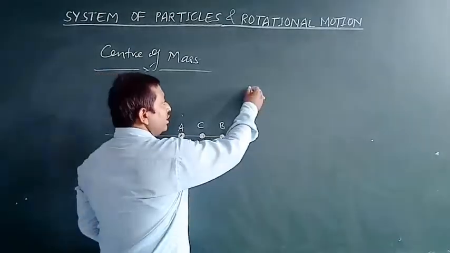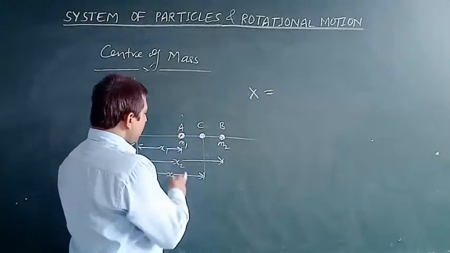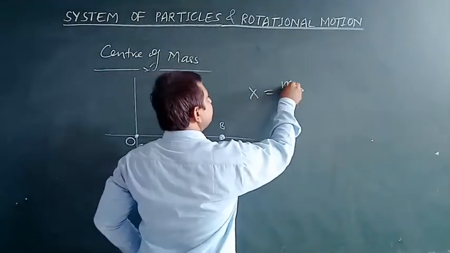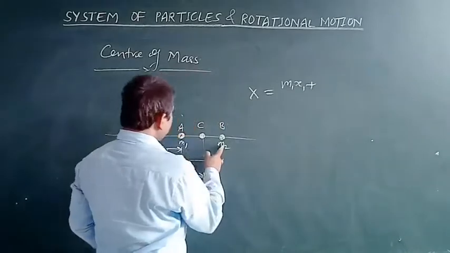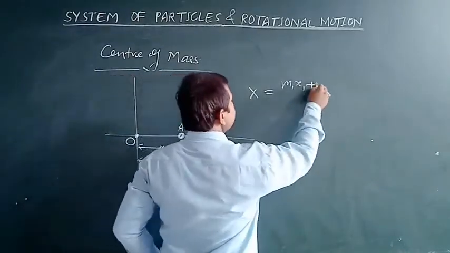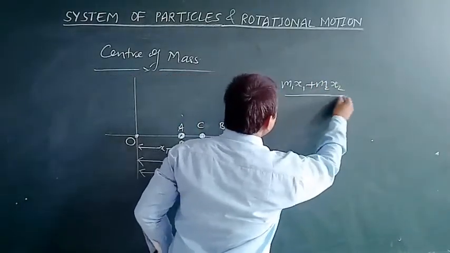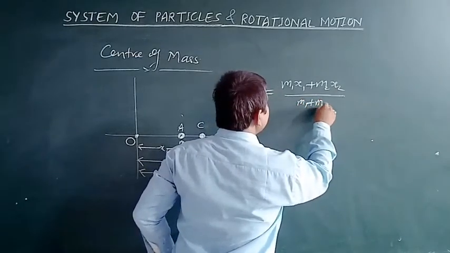This can be defined as m1 into x1 plus m2 into x2, divided by m1 plus m2.